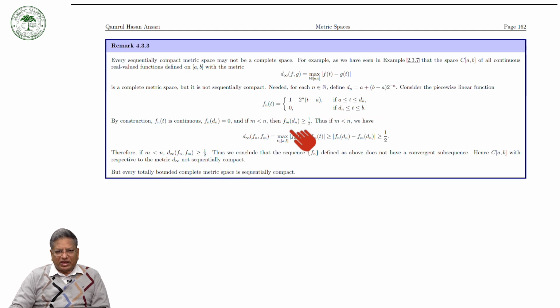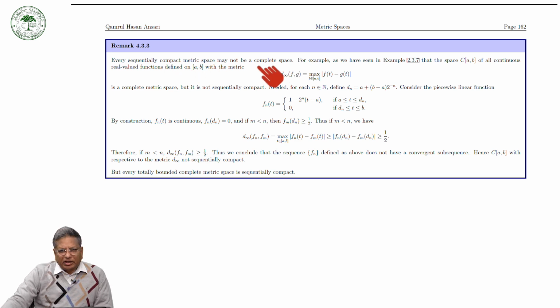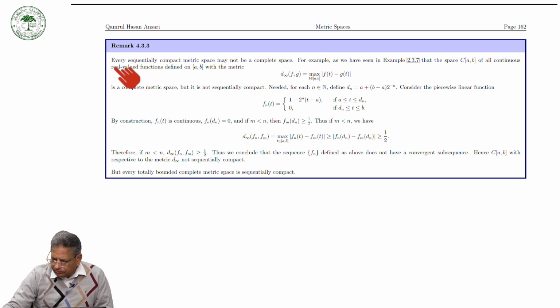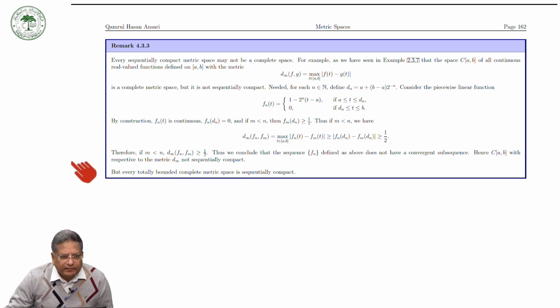Now, here we have another example, which says that every complete metric space may not be sequentially compact. Okay, so this is not correct as written. So, the converse is correct.